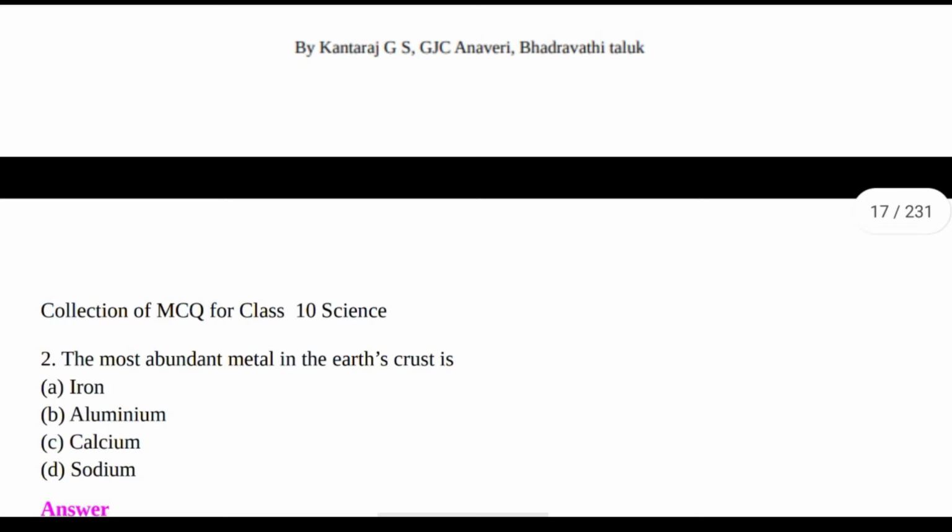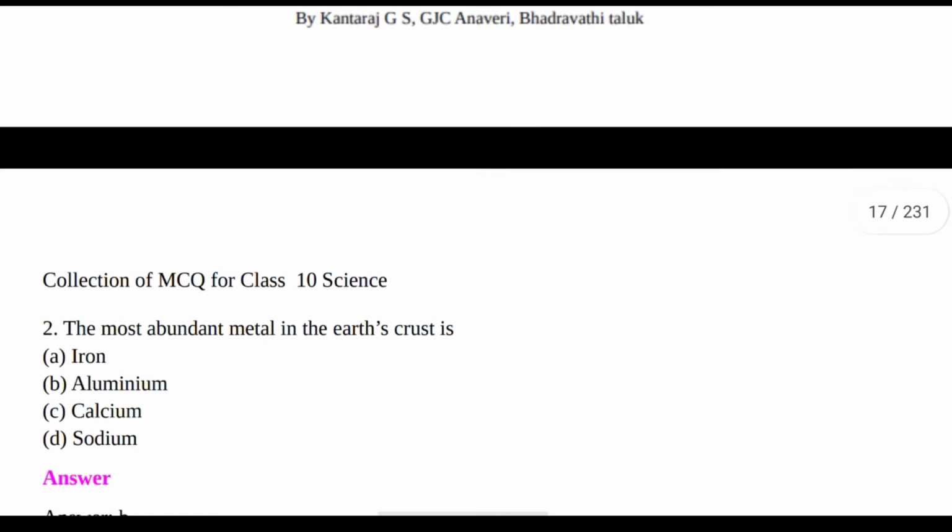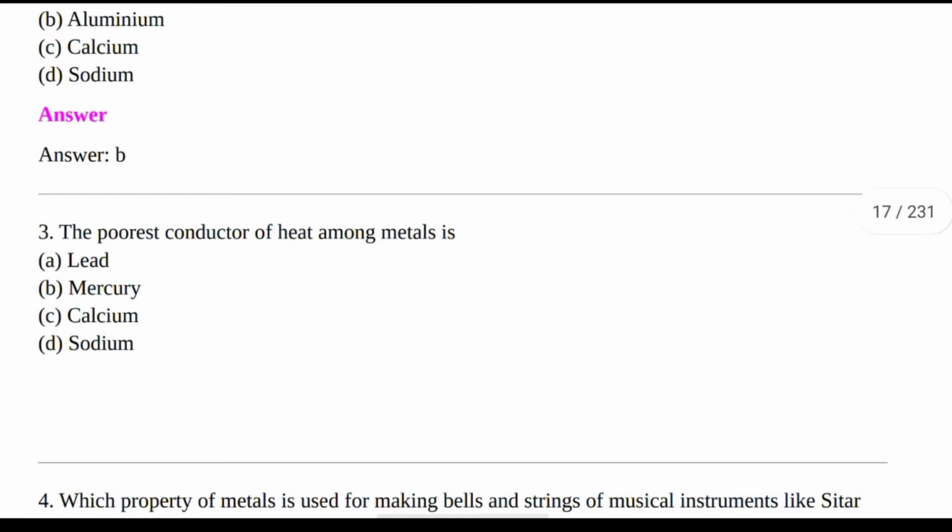Next question. The most abundant metal in the earth's crust is? Options are iron, aluminium, calcium, sodium. The right answer is option B, aluminium. Next question. The poorest conductor of heat among metals is? Options are lead, mercury, calcium, sodium. The right answer is option A, lead.